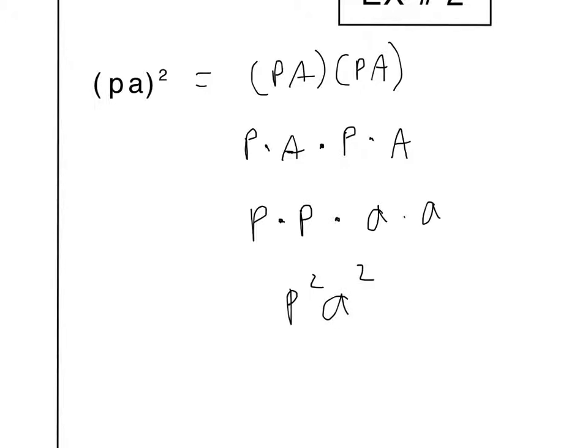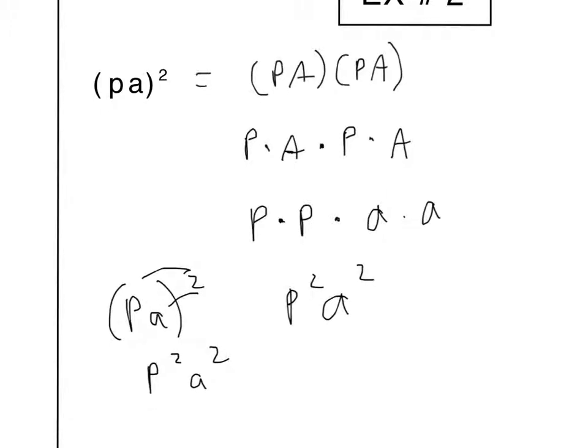Now, all this work we did was quite a bit of work. It's not even really necessary. Okay, if you compare it to our original, PA squared, if you go ahead and distribute that exponent to the P and the A, you just have P squared A squared. Okay, so that makes our job a whole lot easier.